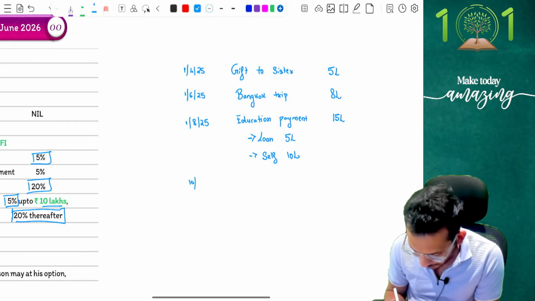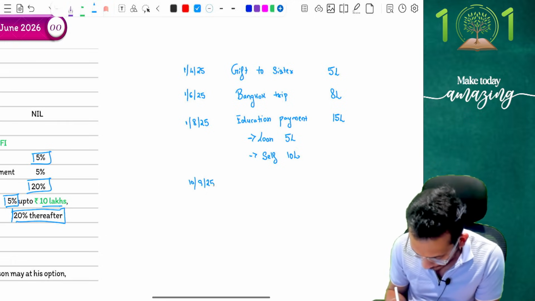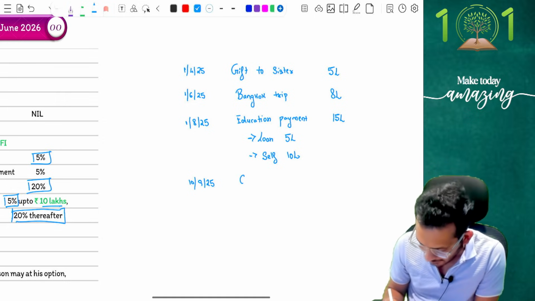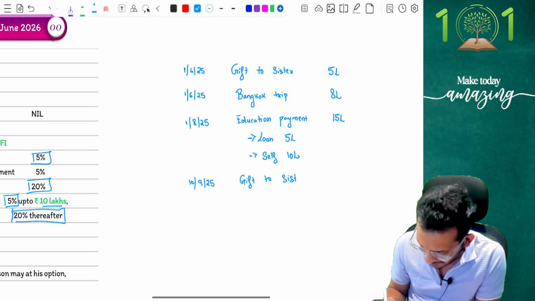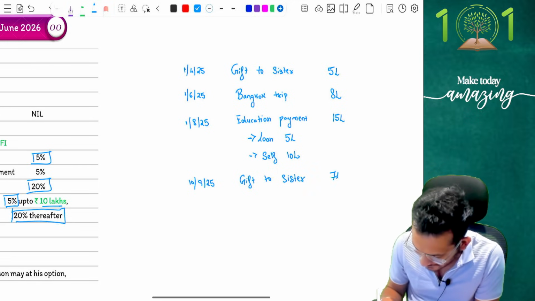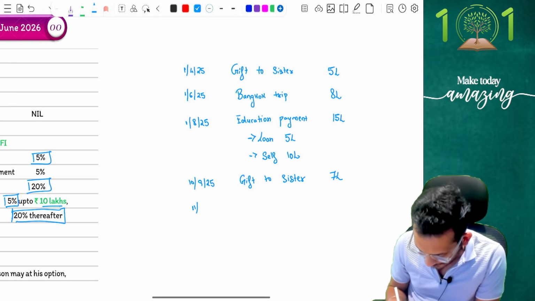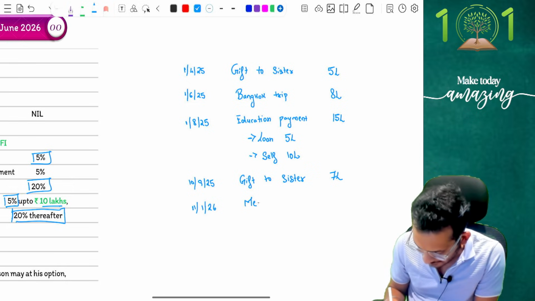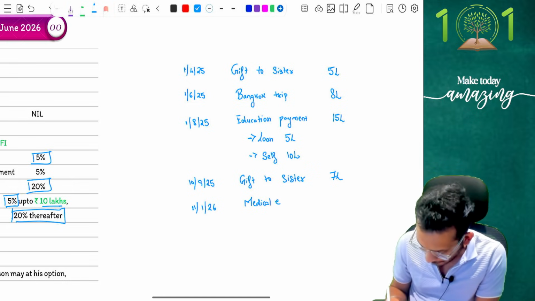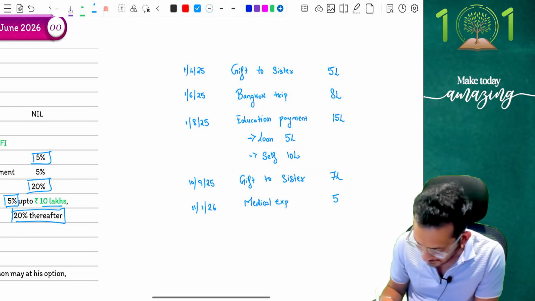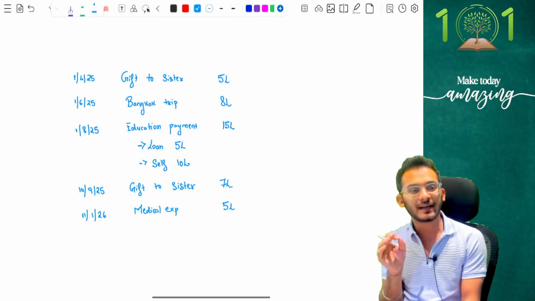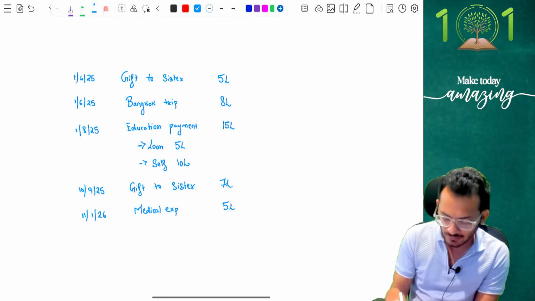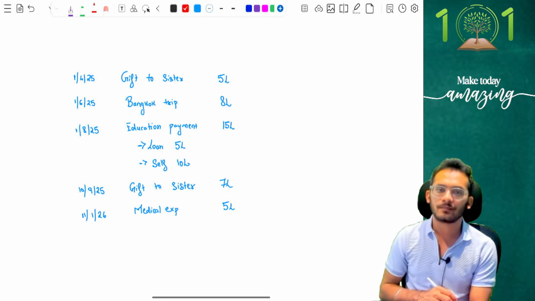Then on 10th September 2025, he has made another gift payment to his sister of rupees 7 lakhs. And finally, on 11th January 2026, he has made a payment for medical expenses of rupees 5 lakhs. If this is the background, you need to tell me how TCS will happen. Pause the video, try to solve it yourself, see if you get the answer. Then I will give you my solution.